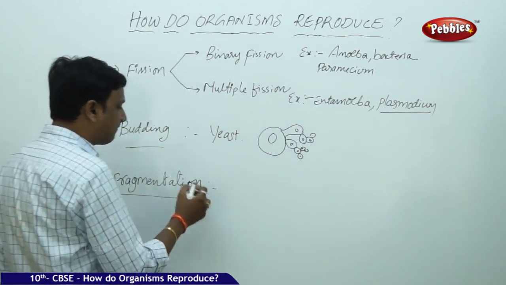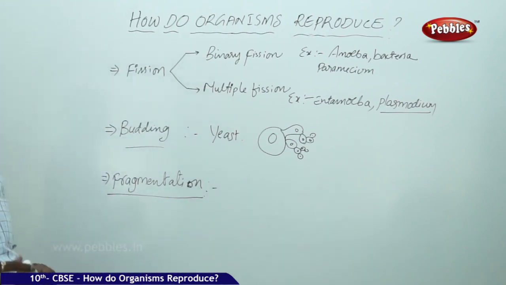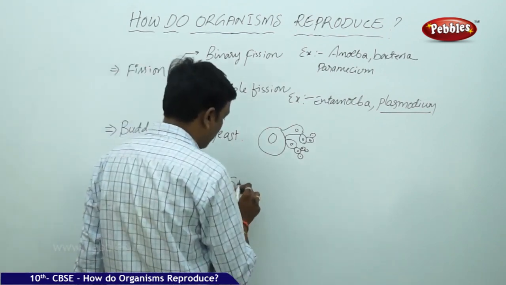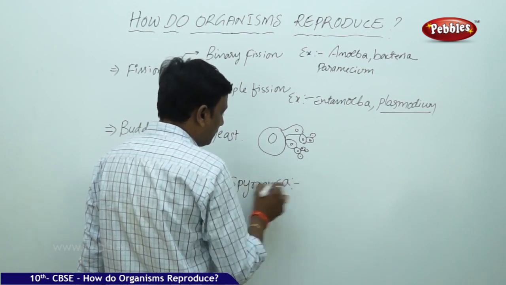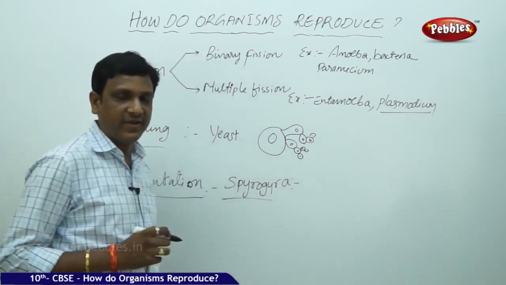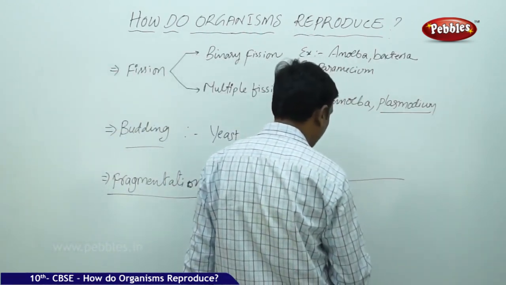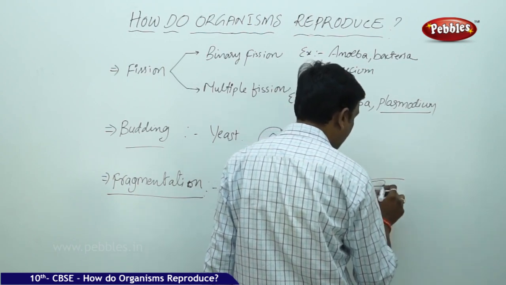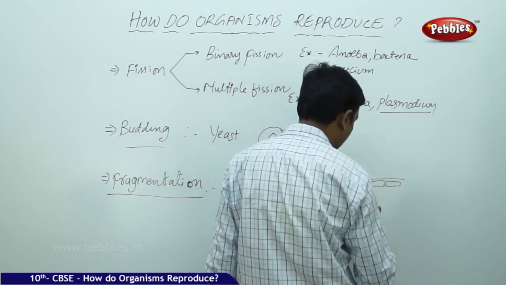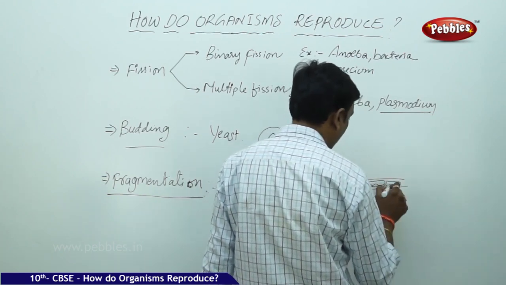The next one is fragmentation. Fragmentation is the simplest method of reproduction in multicellular organisms. For example, take Spirogyra. Whenever Spirogyra is mature, completely grown up, the filaments, which you might have seen in your laboratory on the permanent slide, are green in color.